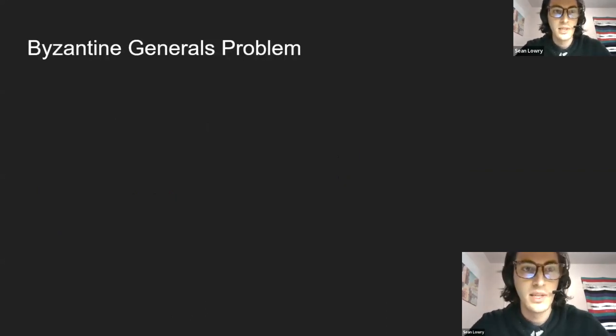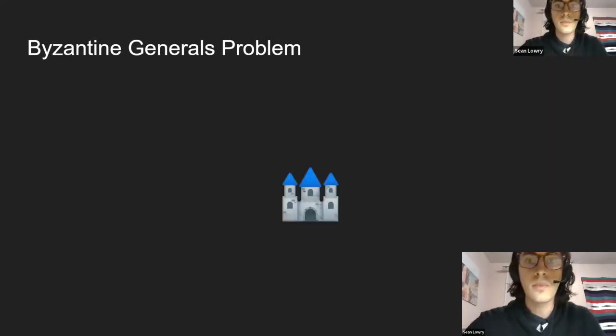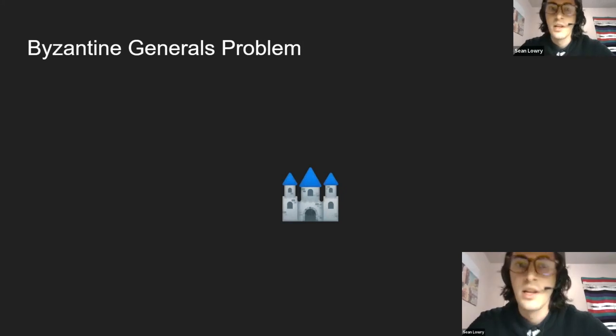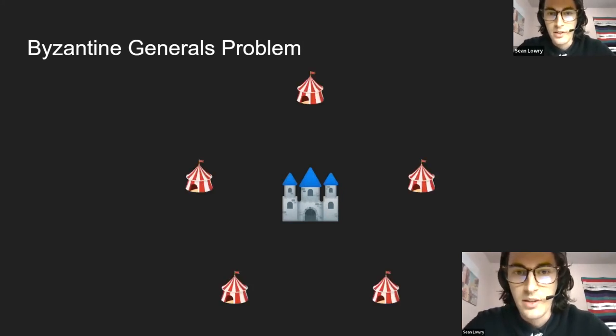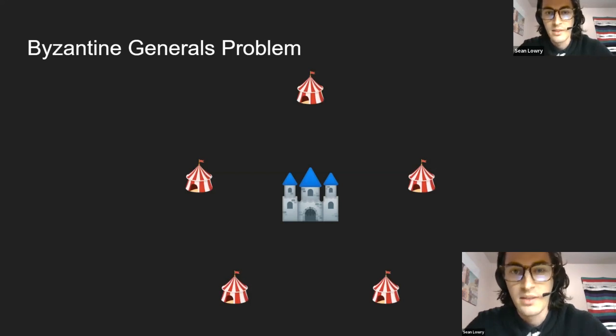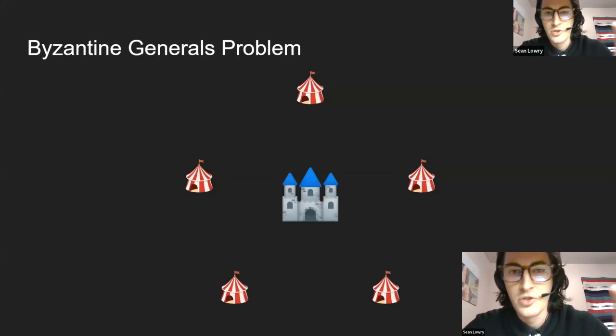So let's begin, starting with the Byzantine generals problem. This problem is important if we're going to understand the motivation behind blockchain technology, so bear with me for just a minute. Let's pretend we have a castle and it is surrounded by the Byzantine army. They're split up into 5 camps, and each camp has its own general. So we have a distributed system here.